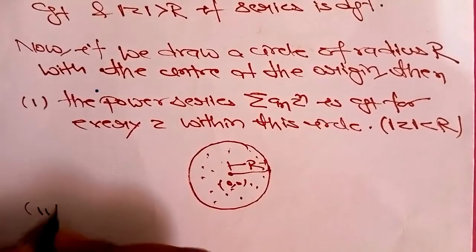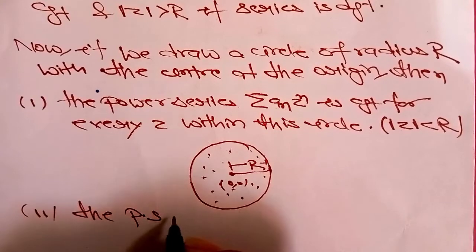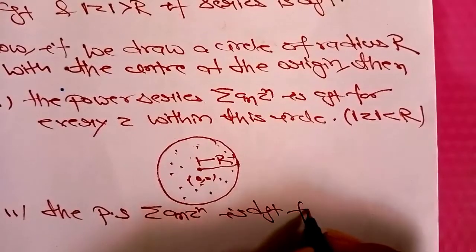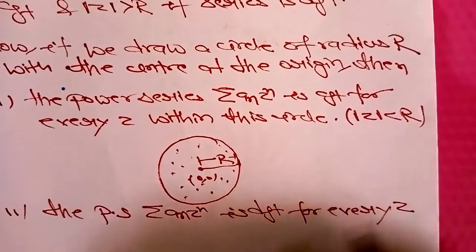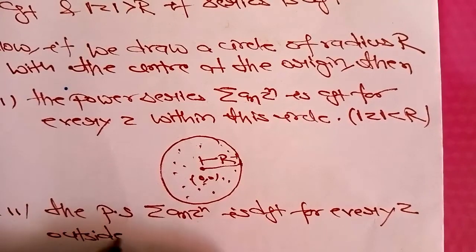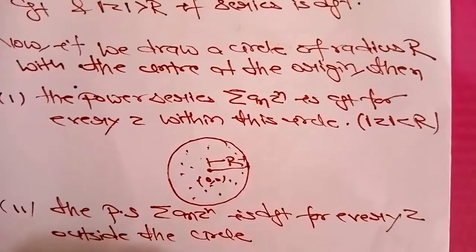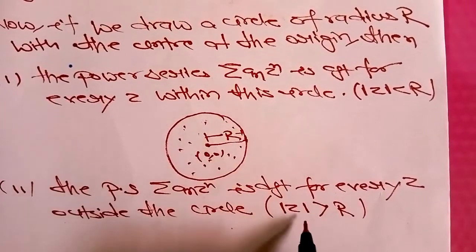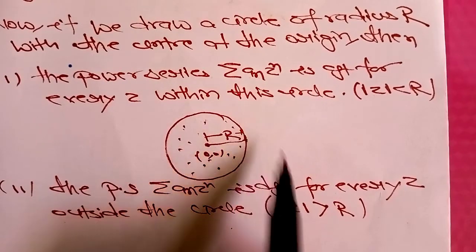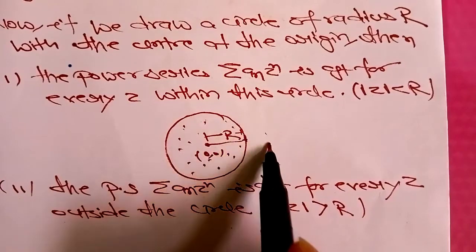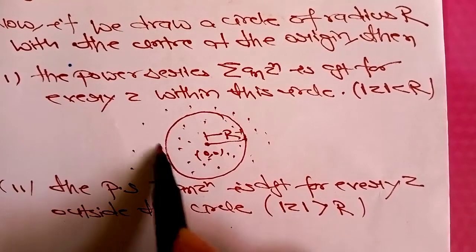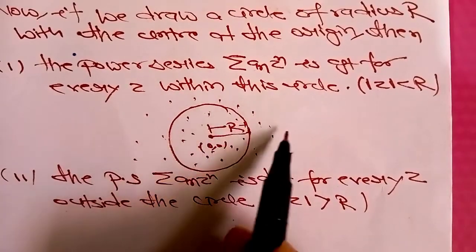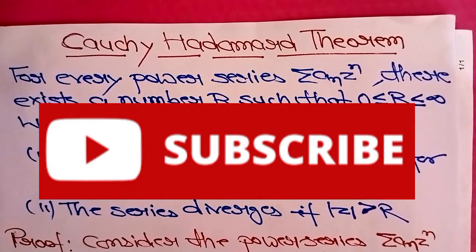And number 2, the power series summation an zn is divergent for every z outside the circle, that means mod z is greater than R in this case. If the value of z is greater than R, it belongs outside that circle, so the power series is divergent for z outside the circle. So students, this is the proof of the Cauchy-Hadamard theorem.